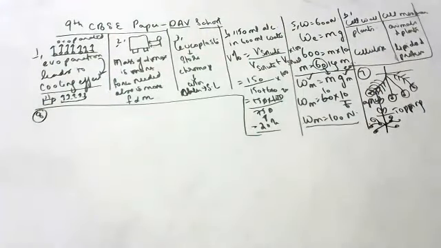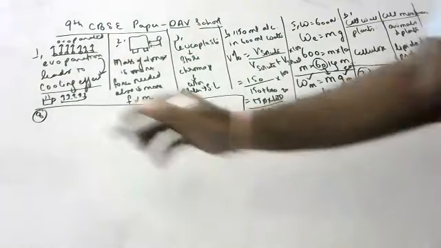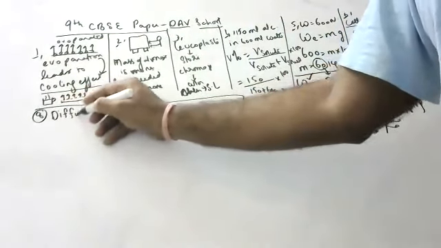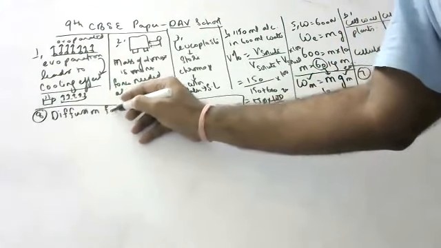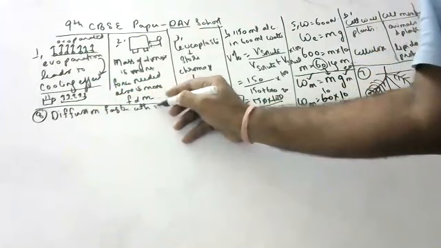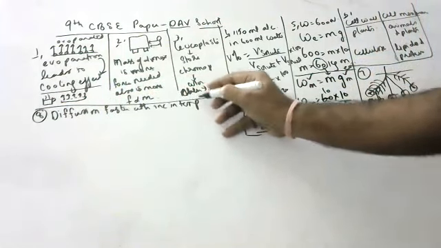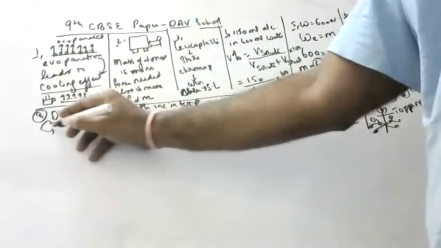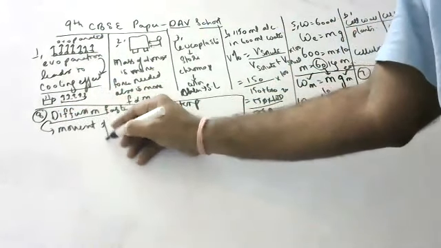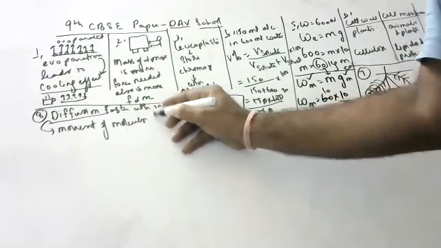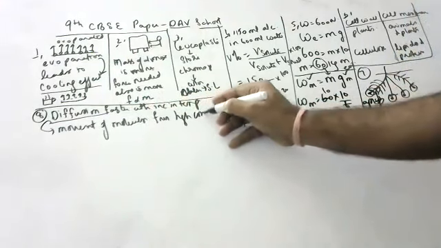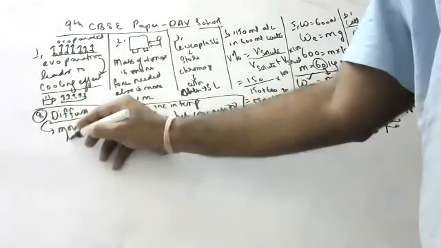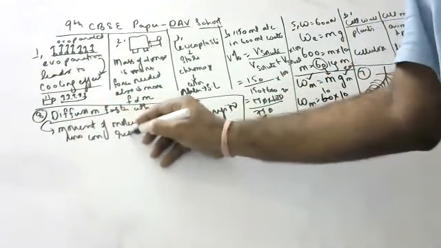With the help of an activity, show that diffusion becomes faster with the increase in temperature. Diffusion is faster with increase in temperature. Yes, children, anyone? Any example? What is diffusion? Movement of molecules from a highly concentrated region to a low concentrated region.